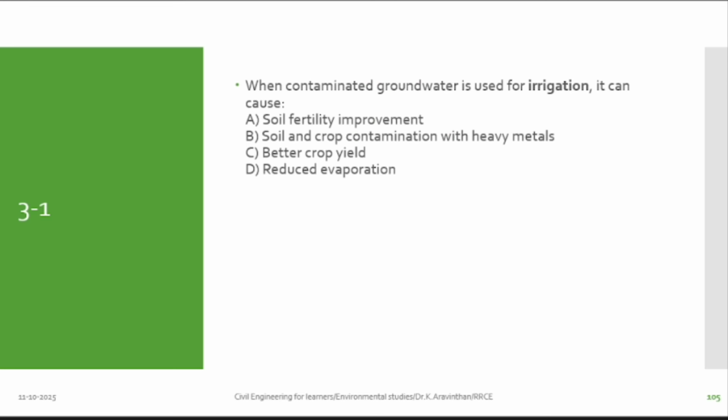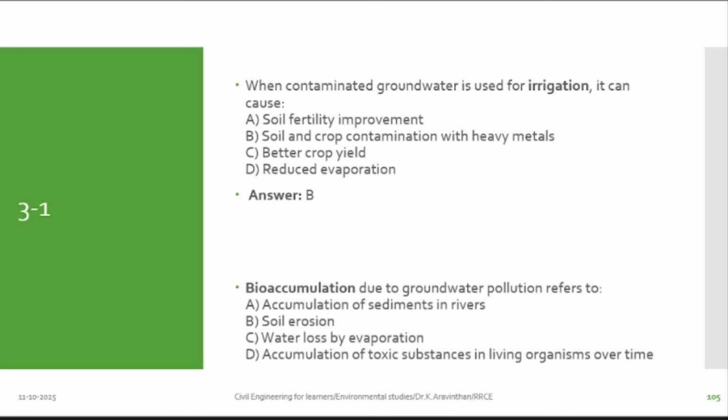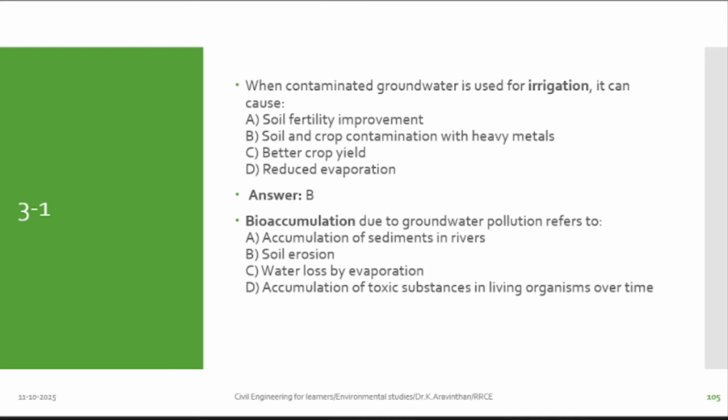When contaminated groundwater is used for irrigation, it can cause what? B, soil and crop contamination with heavy metals. Next one, bioaccumulation due to groundwater pollution refers to accumulation of toxic substances in living organisms.